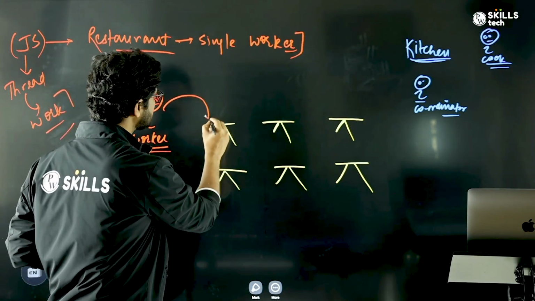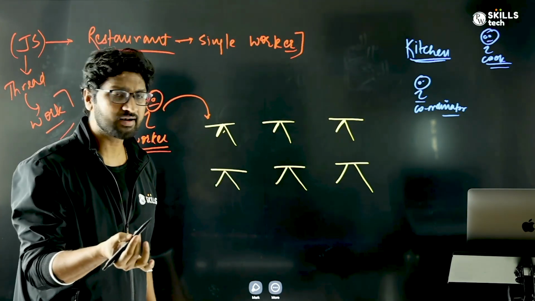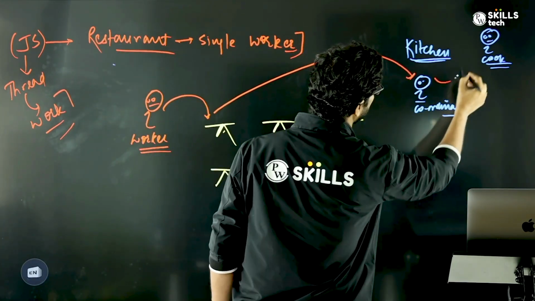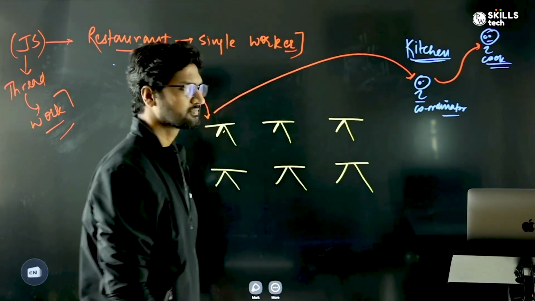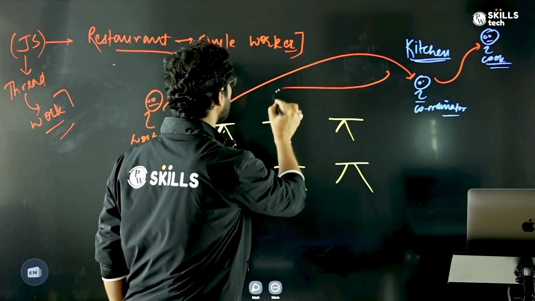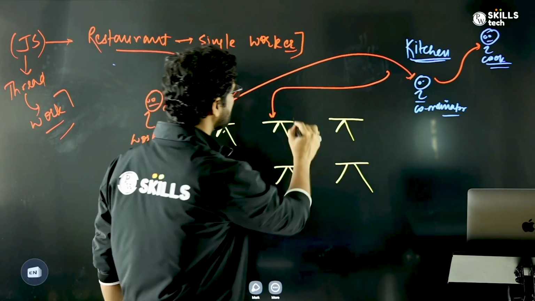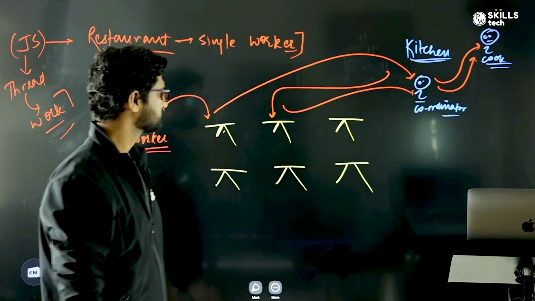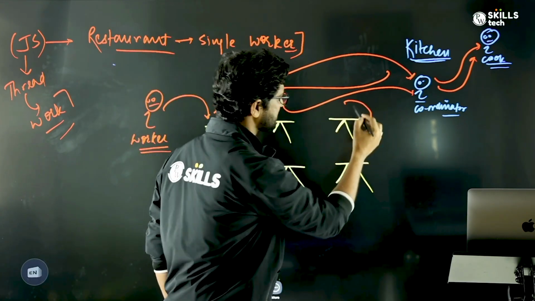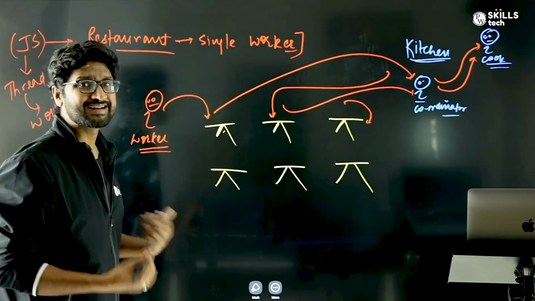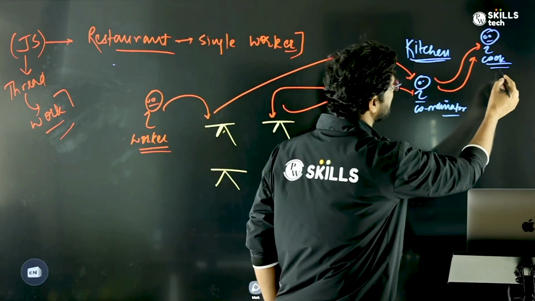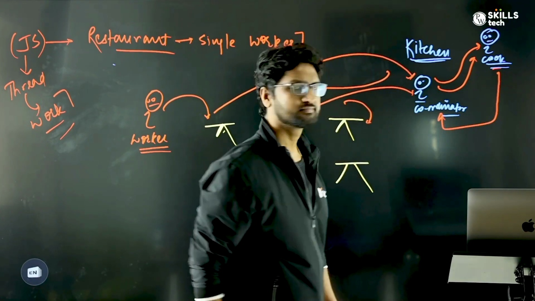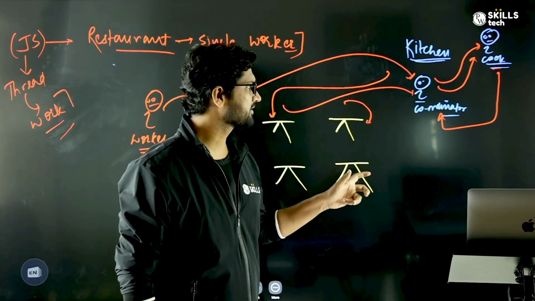He can jump to this table, take the order, and go and give it to the coordinator. The coordinator will pass it to the cook. And as soon as that is done, he comes back and goes to another table. Similarly, he gives the order to the coordinator, who passes that to the cook, and he goes to the third table like this. As and when the cook is able to prepare the food, it is given back to the coordinator.